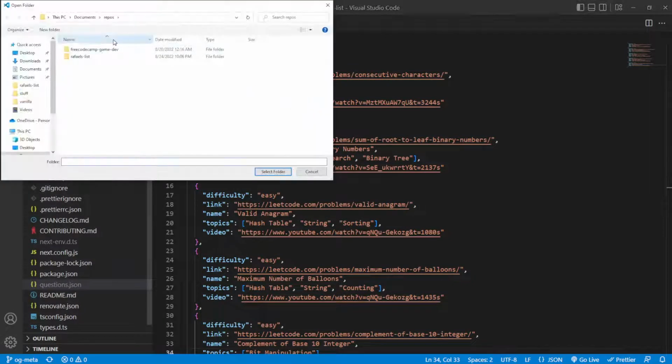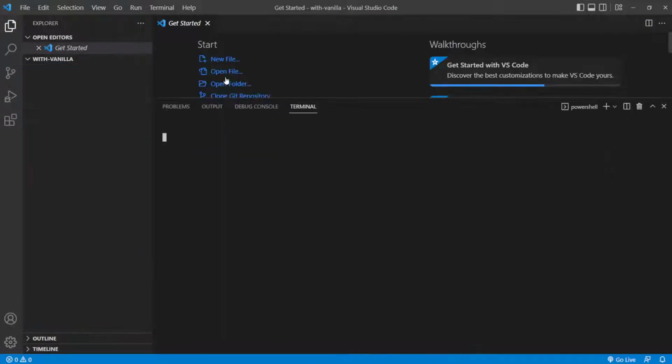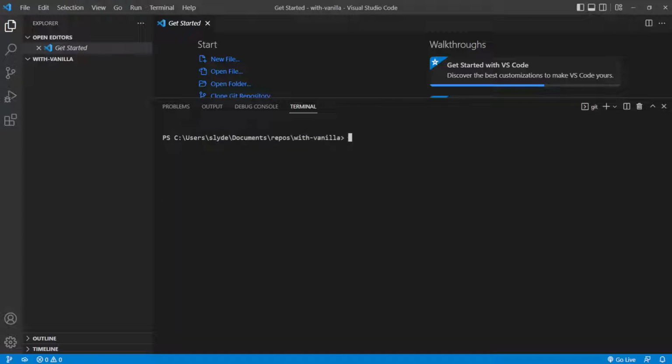I'll go ahead and open a new folder here. I'll call this one With Vanilla. Let's go ahead and open this. What I want to do is initialize this thing as a Git repo, so I'll just do git init. I'll clear all that out. I'll just put a basic README inside of here.